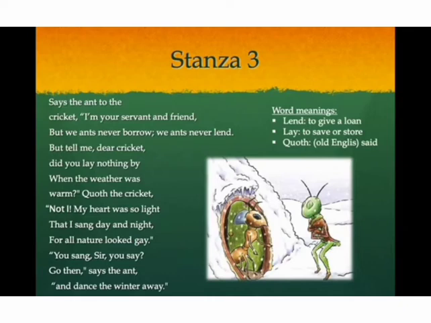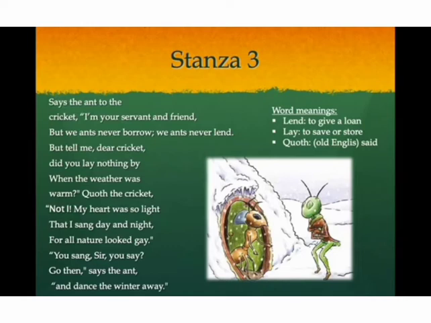Now in the third stanza, when the cricket goes to the ant to ask for some help, the ant replies, I'm your servant and I'm your friend. I'm very helpful. But we ants, we don't borrow anything from anyone. We never lend anything. And the ant asks the cricket, didn't you save anything during the summers? Didn't you save anything for your future?